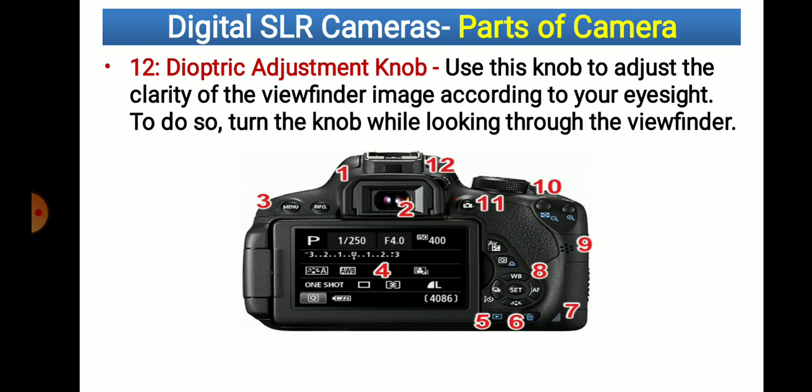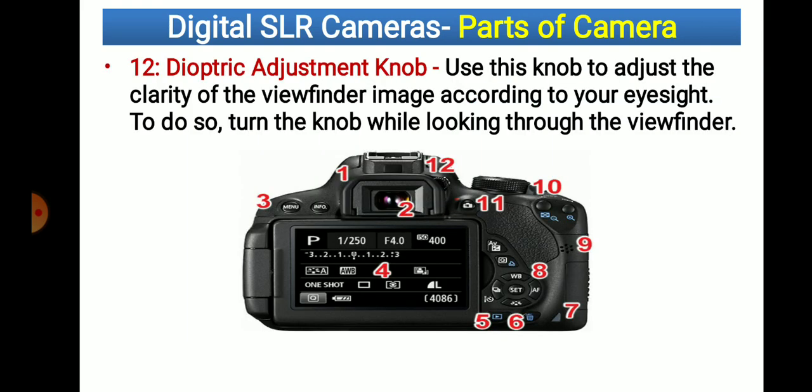Then here number 12, dioptric adjustment knob. Use this knob to adjust the clarity of the viewfinder image according to your eyesight. With this we are able to adjust the viewfinder image, or the clarity of that image.